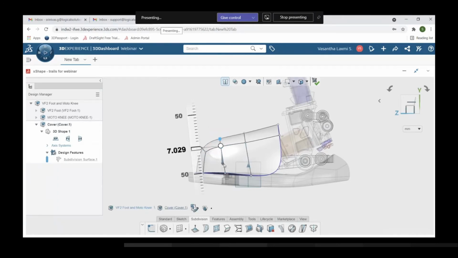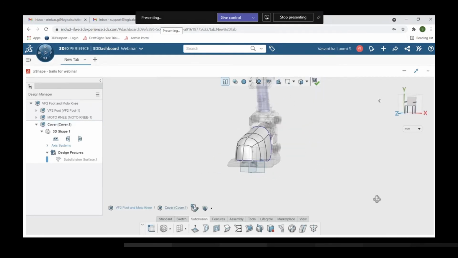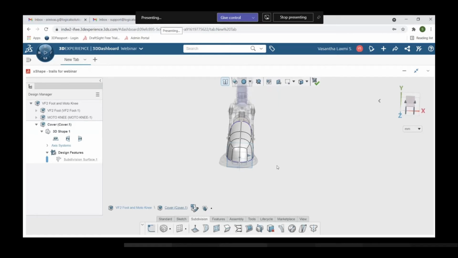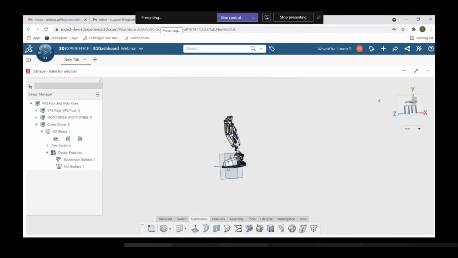Since it is an irregular shape, you can create it as per the requirement of the component. So we can make any kind of shape with subdivision modeling in XShape. This is how we have created it. I'm exiting from the subdivision environment. So this is the part, a component which has been created. Now you can see the preview.